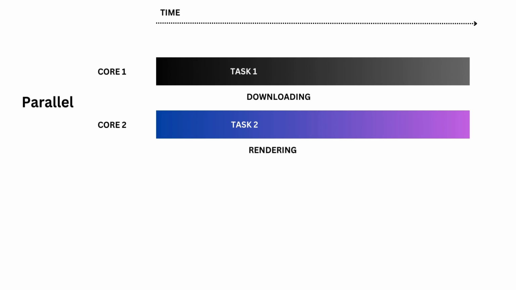Parallel means that if some task is going on, we can run one more task in parallel. Or you can say one task is running on one thread and another task is running on another thread. Or I can say this is core 1, this is core 2. One thing is downloading on this particular core of my processor, and another thing is running on this one. So suppose this is downloading and this is rendering.